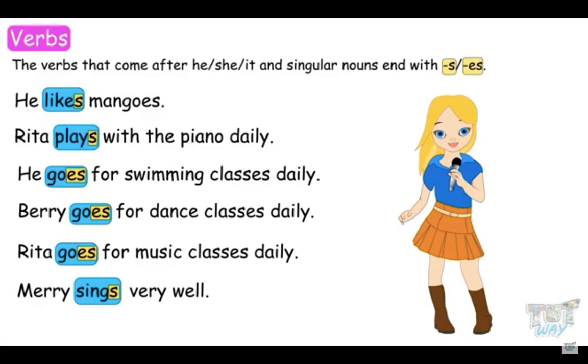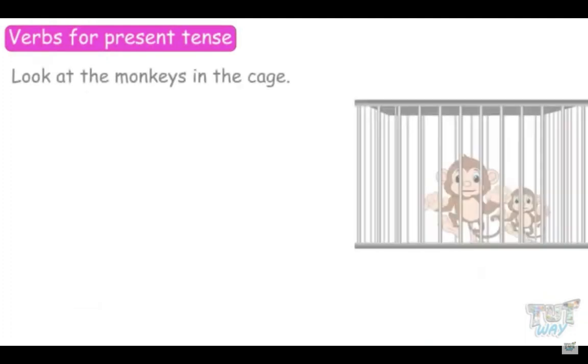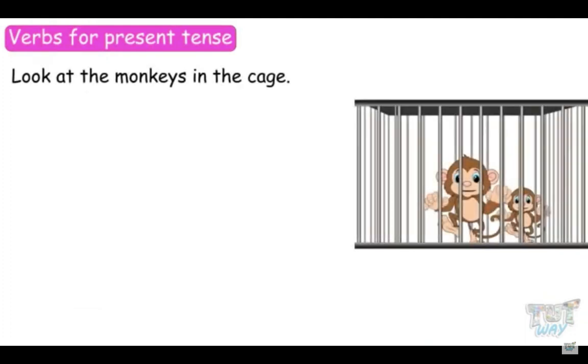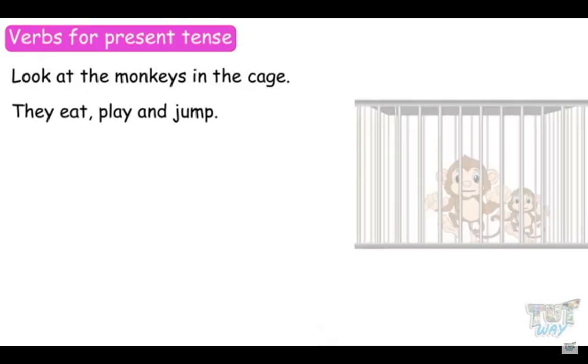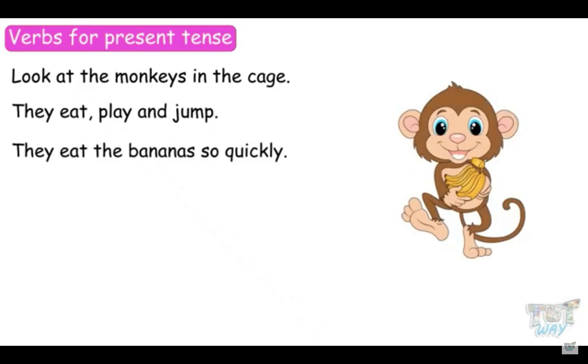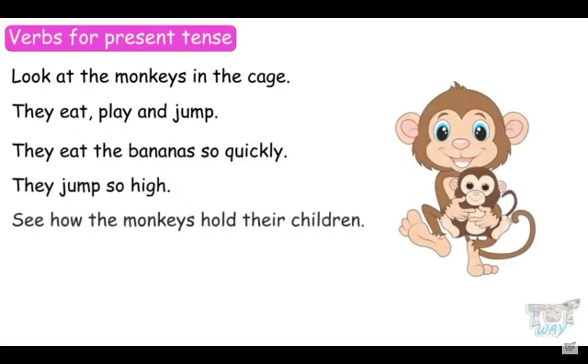So now we know what verbs are and that they are singular and plural. Now we will be learning the verbs for present and past. Look at the monkeys in the cage. They eat, play, and jump. They eat the bananas so quickly. They jump so high. See how the monkeys hold their children?